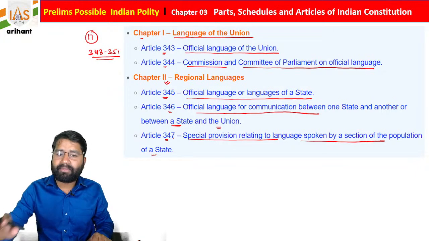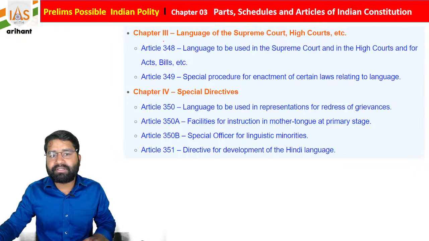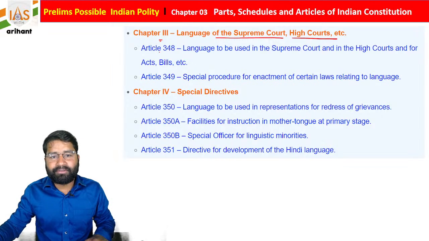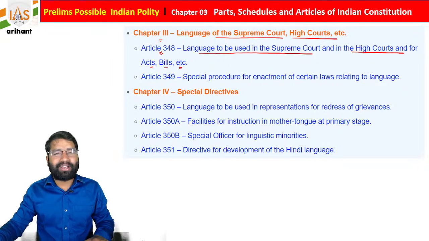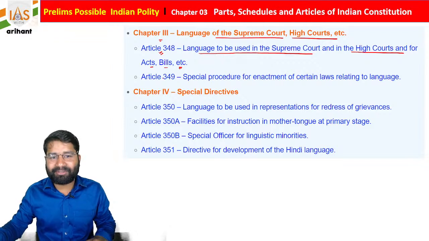If you see the third chapter, language of the Supreme Court and High Court: Article 348 mentions the language to be used in the Supreme Court and High Courts and for acts, bills, etc. As you know, there is a specific language, English and Hindi, that can be used there.